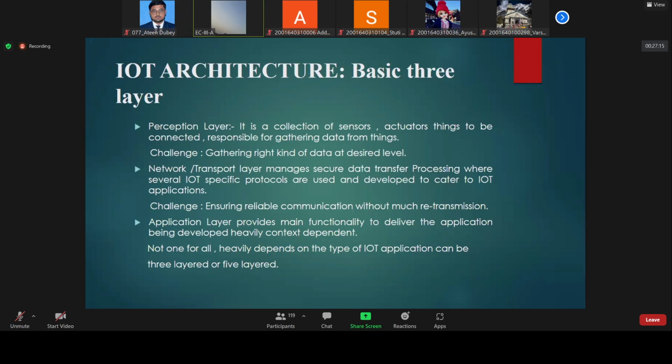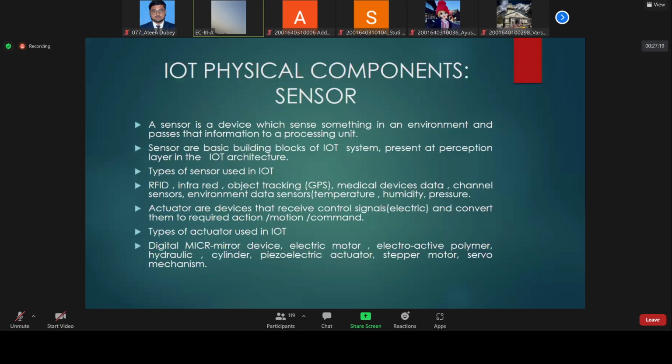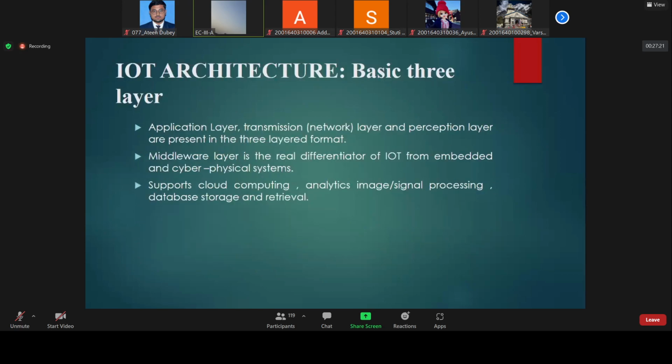Similarly, there is the application layer. Now we are moving toward the next part. I have explained all the things.